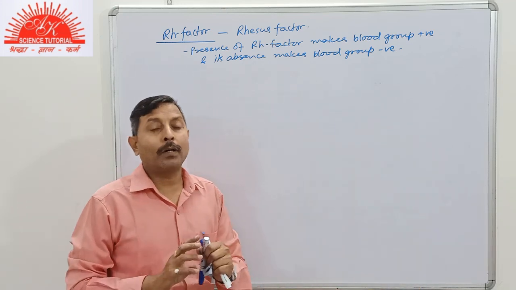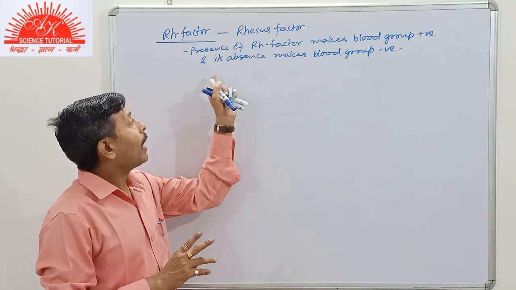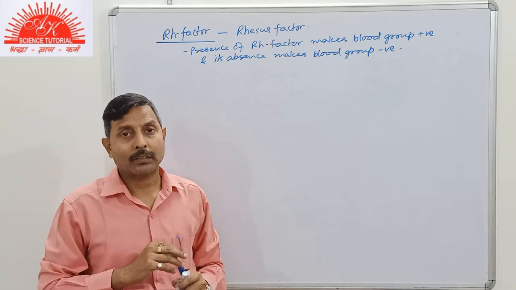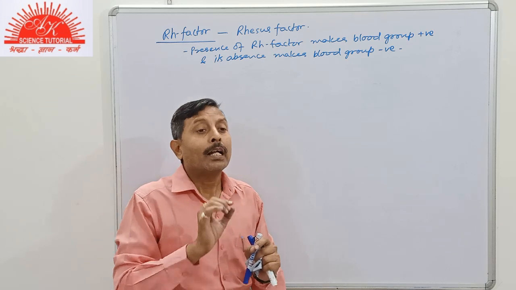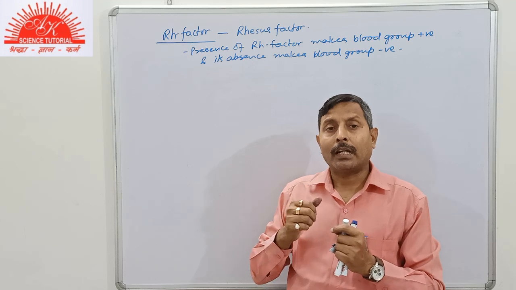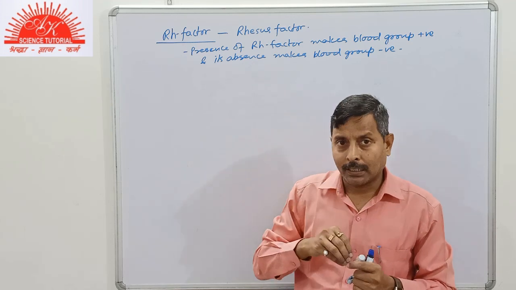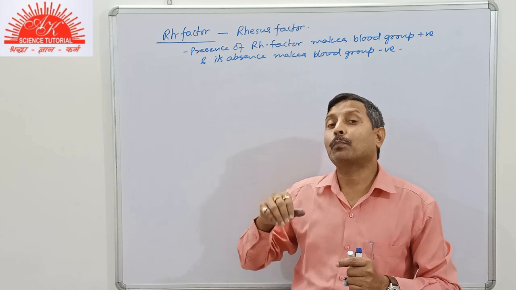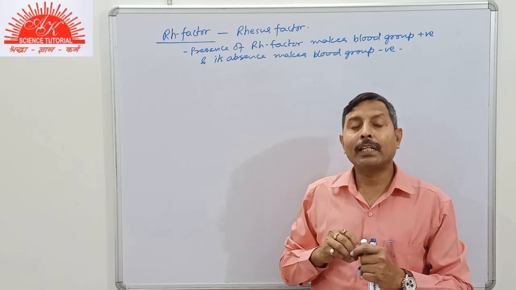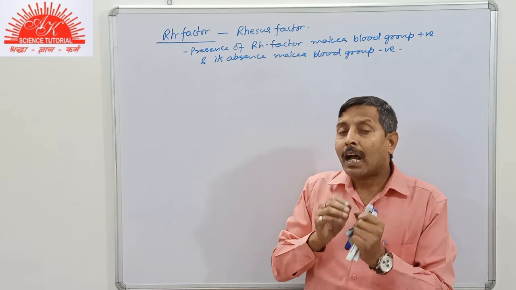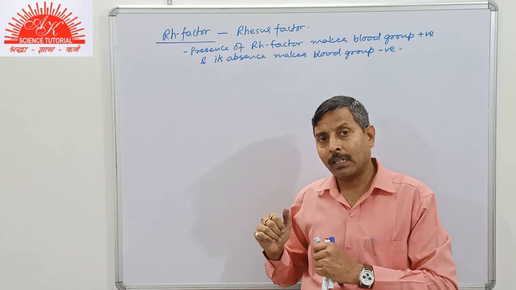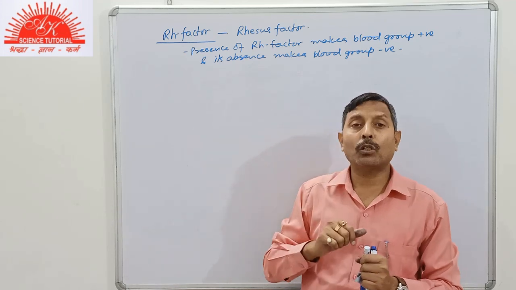The most common effect of Rh factor is studied in case of pregnancy. Suppose an Rh negative woman, that is the mother, conceives an Rh positive child, that is, her husband has a positive blood group and the mother has a negative blood group.